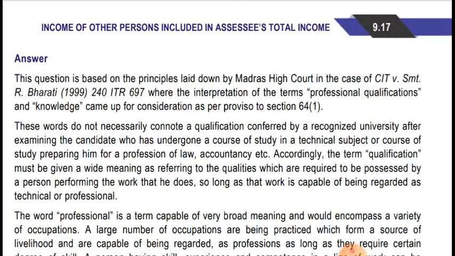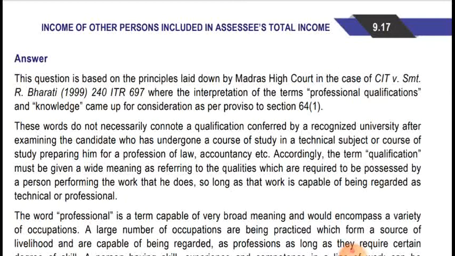These words do not necessarily connote a qualification conferred by a recognized university after examining the candidates who have undergone a course of study in a technical subject or a course of study preparing them for the profession of law, accountancy, etc. Accordingly, the term qualification must be given a wide meaning, as referring to the qualities which are required to be possessed by a person performing the work that he does, so long as that work is capable of being regarded as technical or professional qualification.